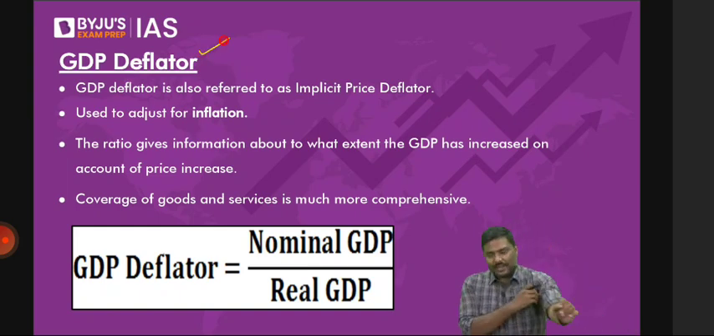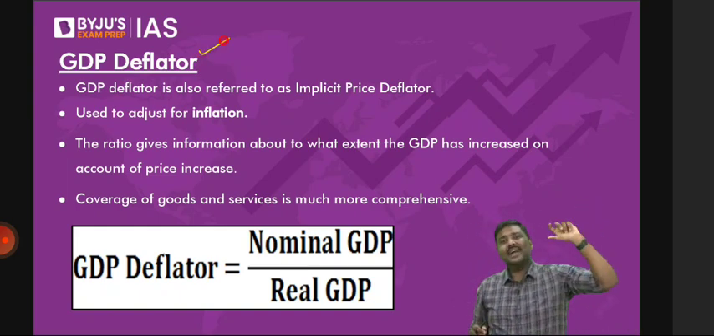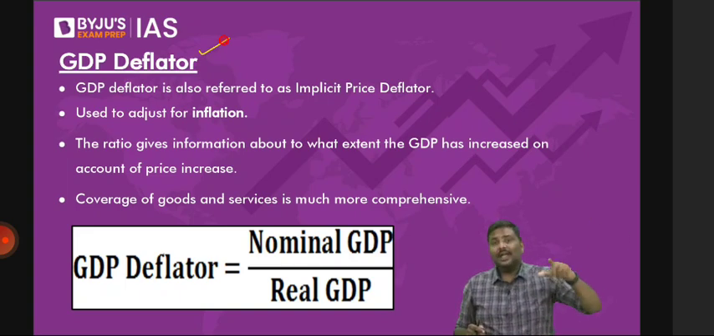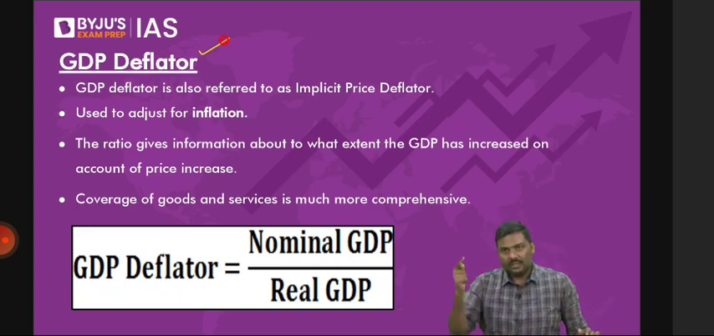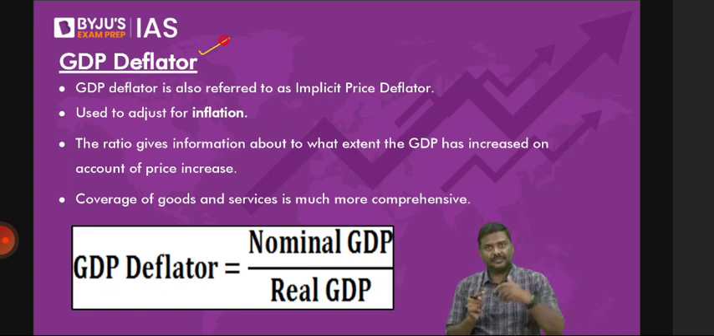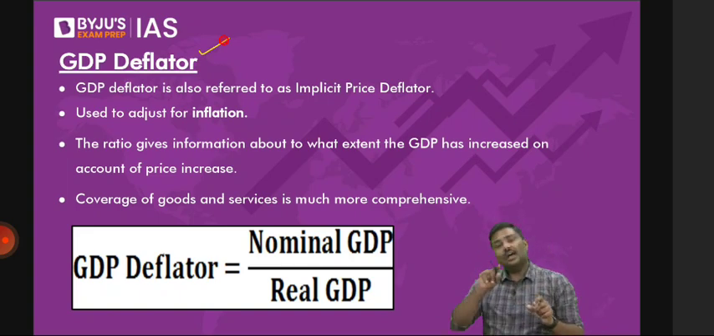Now, before I go to the idea of a GDP deflator, I hope you understand the idea of a base year. Why do we use the base year of 2011 and 2012? I'm asking for a simple reason. When I was discussing GDP methodology, the first point was that the base year was changed. Earlier, the base year was 2004, 2005. Now, the base year that we are using is 2011 and 2012.